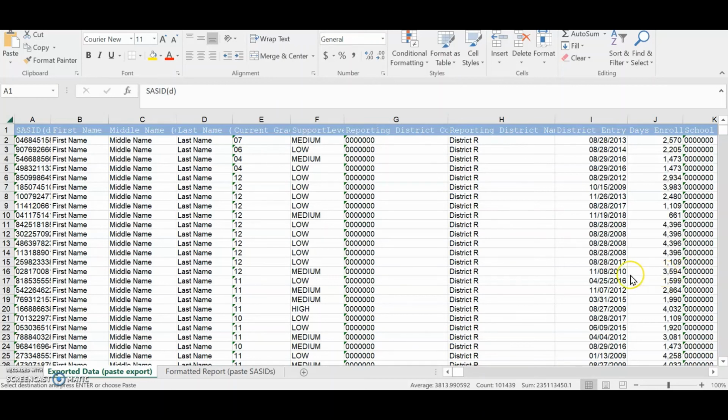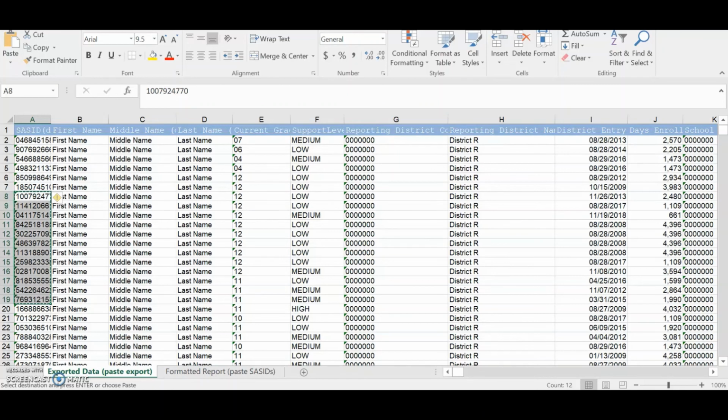Finally, you will need to use a roster from your district or school in order to display the formatted report for a select group of students. For the purposes of this demonstration, I will select a group of SACIDs as if this were your roster and move on to the next step.